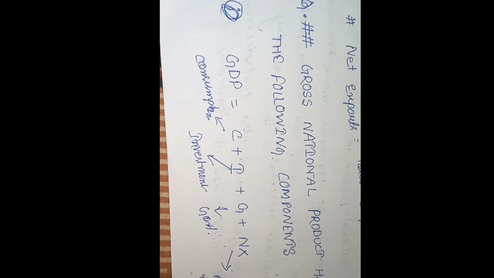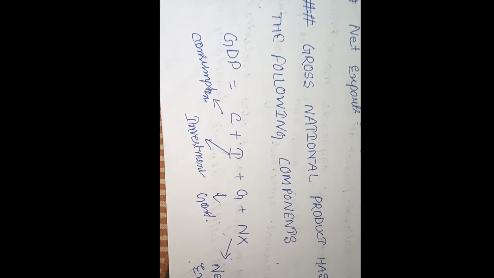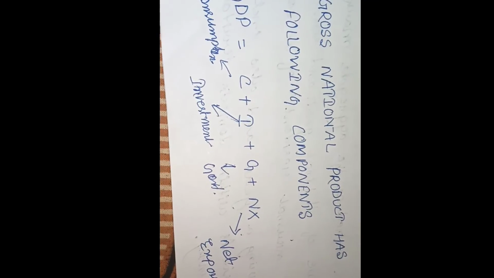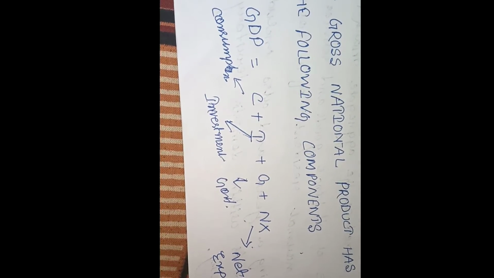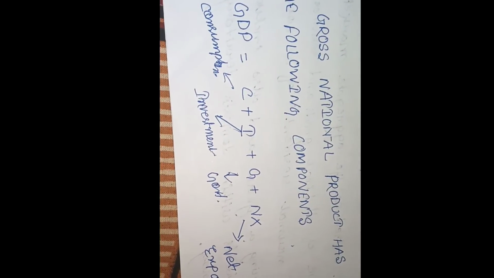How do we calculate gross national product? There are some following components in the gross national product. GDPMP equals C plus I plus G plus NX. C means consumption, I means investment, G means government spending, and NX means net export.